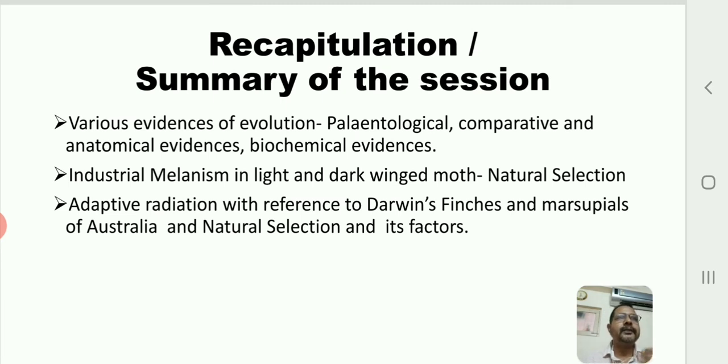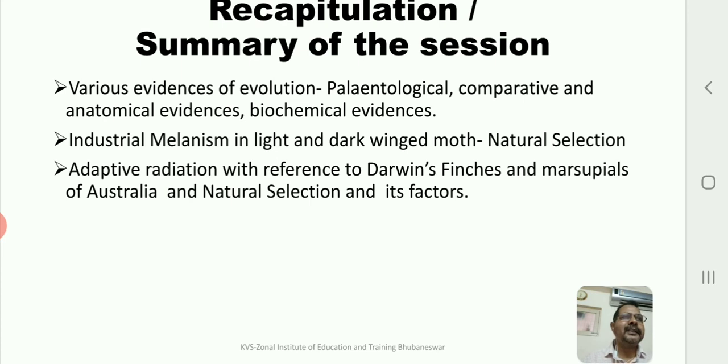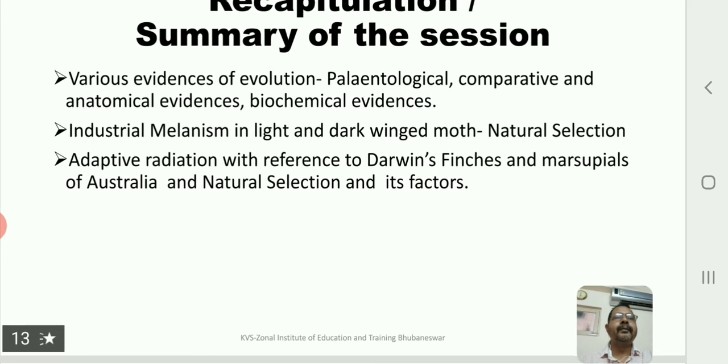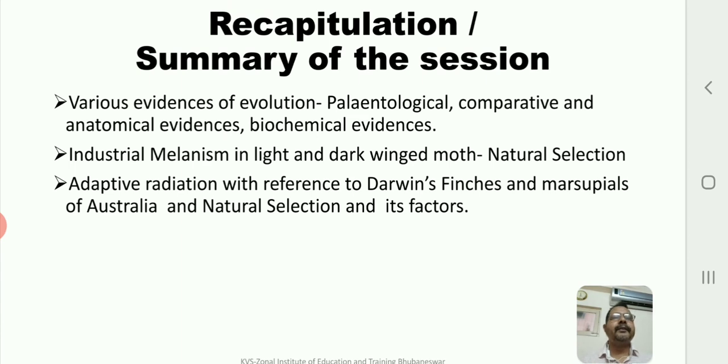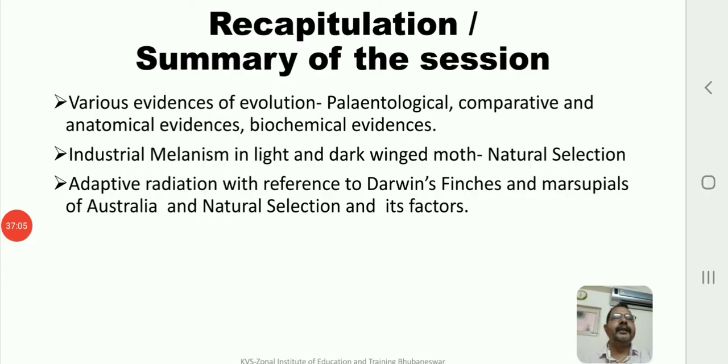Before the industrial revolution, it selected the light winged moths, and after the industrial revolution the situation changed, so the survival advantage was given to the dark winged moth. Melanin is a dark pigment that we find in organisms. Then adaptive radiation with reference to Darwin's finches, marsupials of Australia, and also natural selection and its various factors.